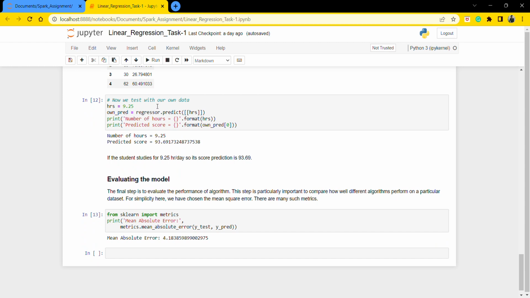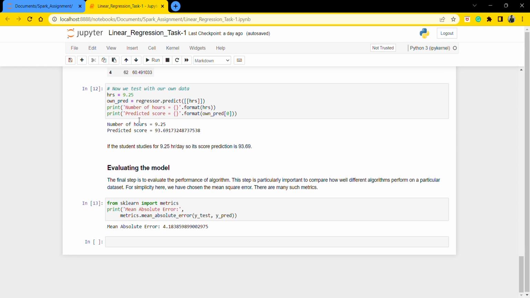Now we test with our own data. So here we put 9.25 hours. The predicted score is 93.69. It means if a student studies for 9.25 hours per day, then the score prediction is 93.69.